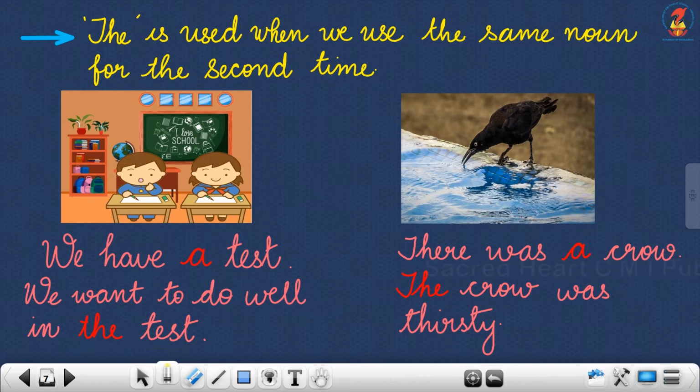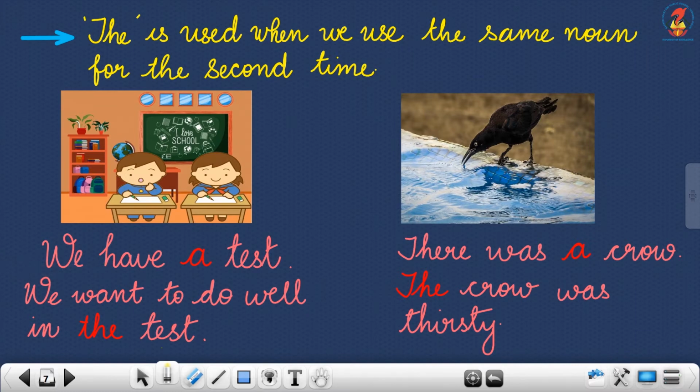So, when we are repeating the same thing, we have to use article the. We have a test. We want to do well in the test. When we repeat the test for the second time, we should not use article a. The second time we should use article the.